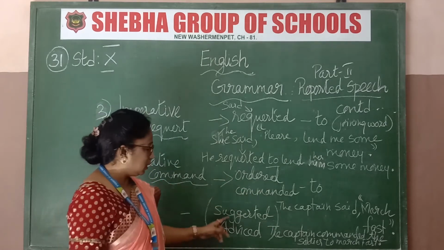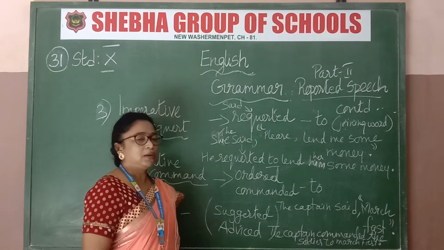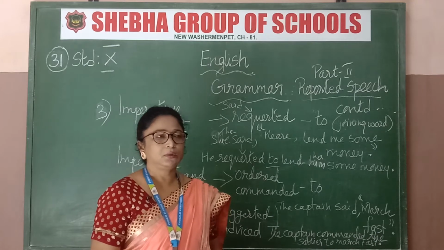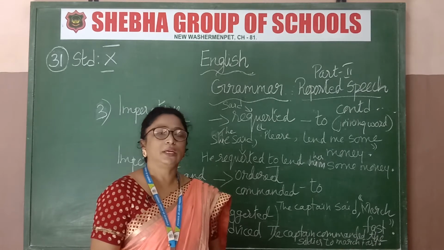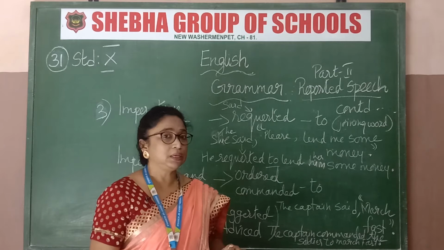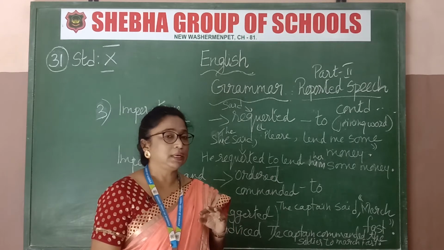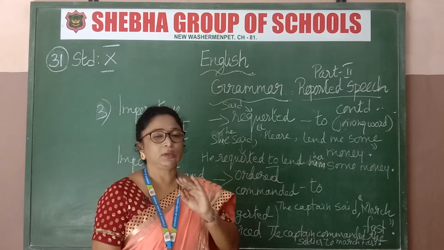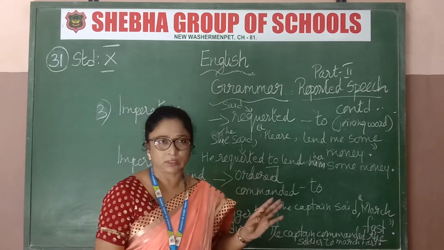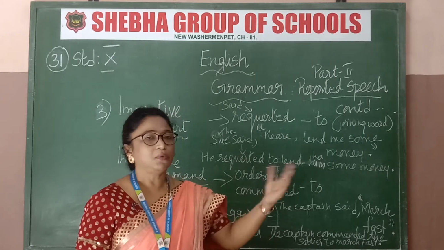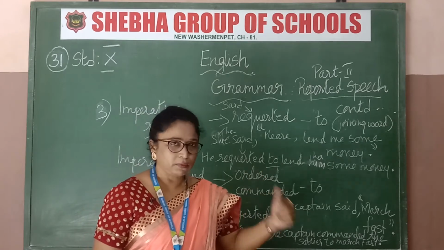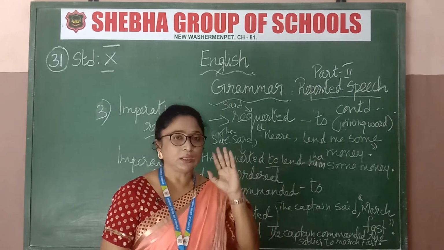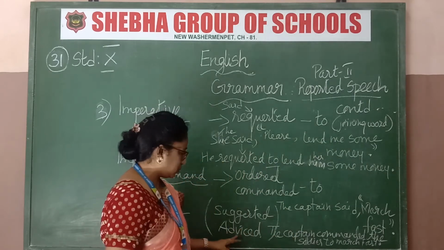Now this is another thing I have written here: suggested, advised. Advised will come mainly for doctors. Now the doctor is telling us to take your medicines regularly. When you see that, don't say ordered, don't say requested. The doctor said, take your medicines regularly till you get better. That's the direct speech question. Now how will you report that? The doctor advised me to take the medicines regularly. Got that now? So for a doctor you will have advice.